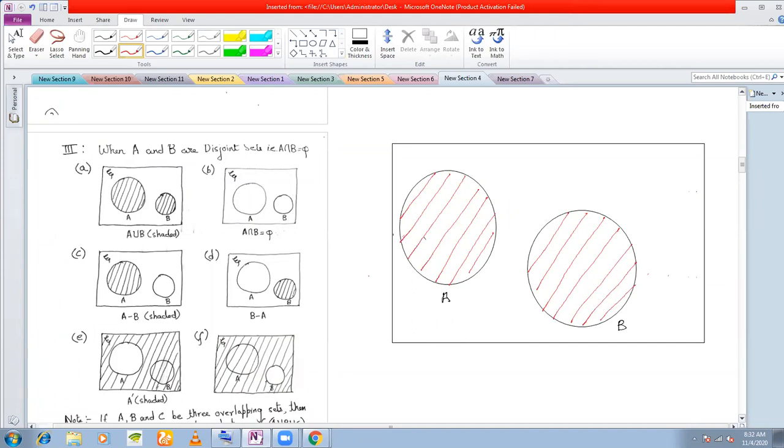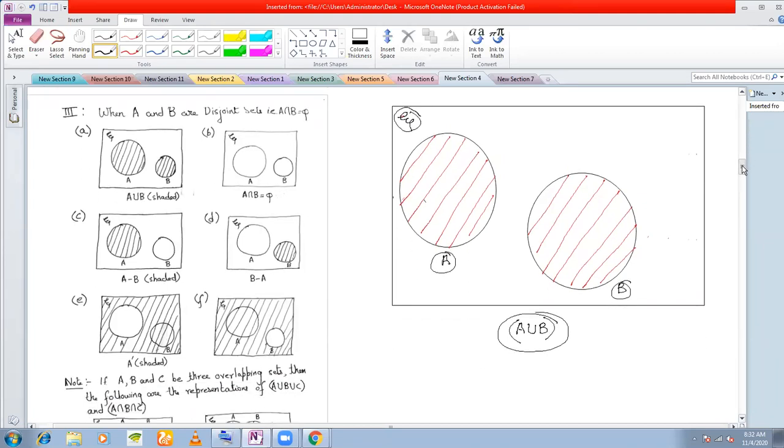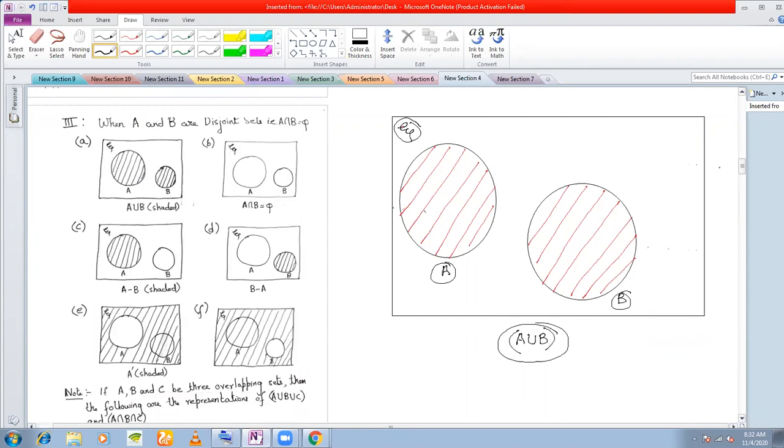Okay. And this is my universal set, obviously. Okay. So this is A union B. In the exam, if you forget to write xi, or if you forget to write A and B, or if you forget to write A union B here, okay, marks deducted.